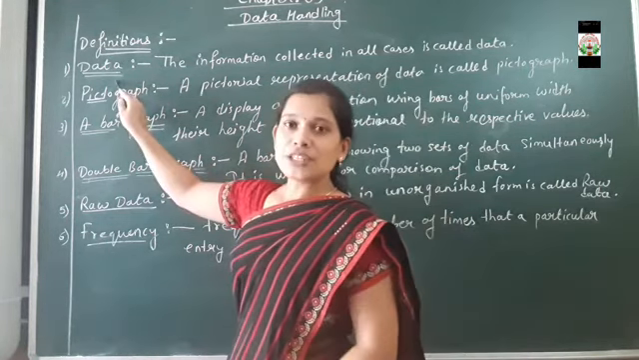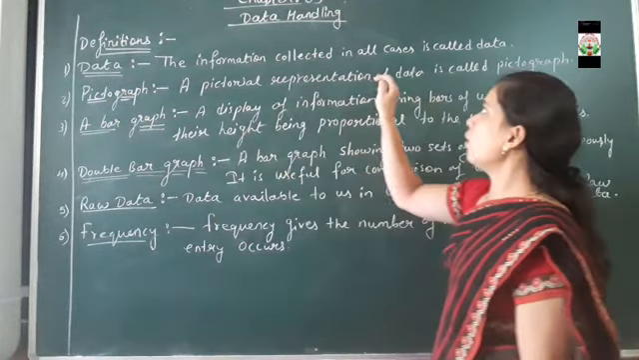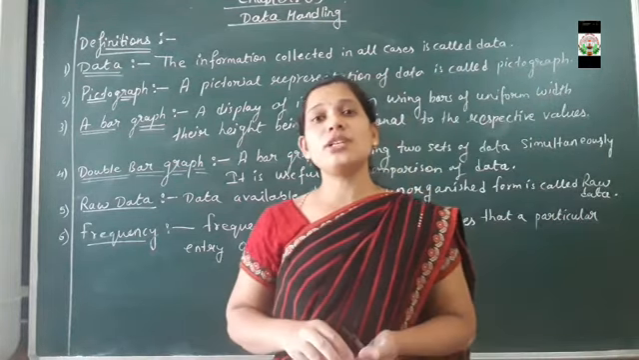Number 1. First one is data. So what is data? The information collected in all cases is called data. Data means क्या होता है? What is the meaning of data?